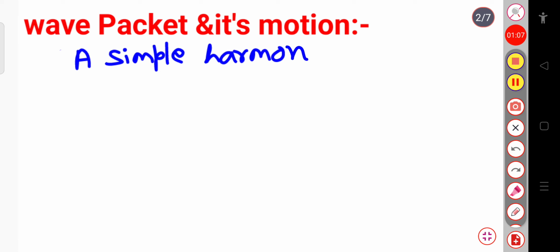Okay. Let us consider, suppose I am writing a simple harmonic wave which is propagating along the x-axis.